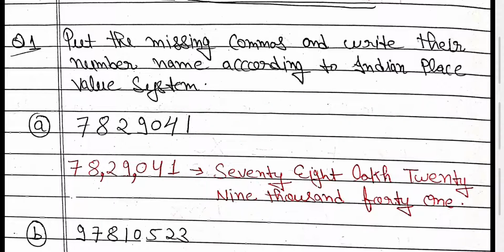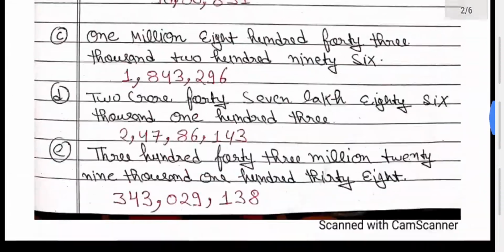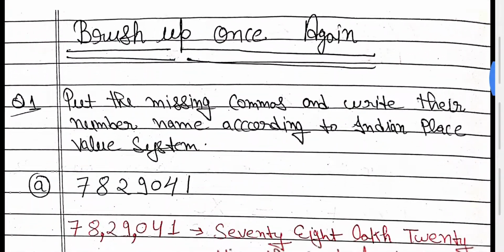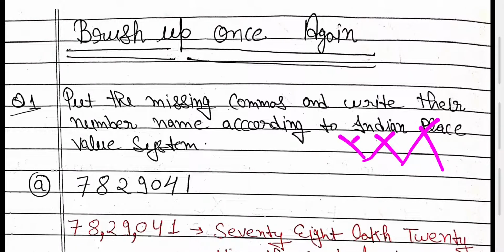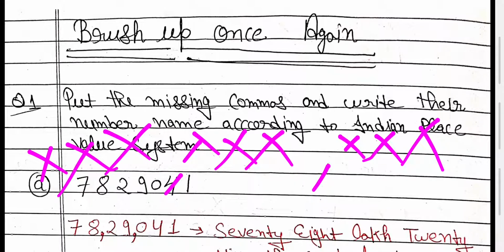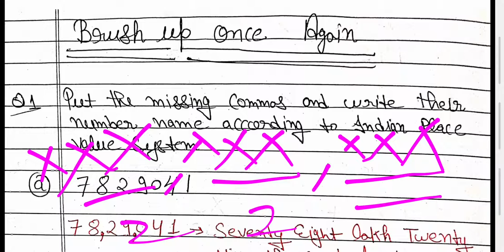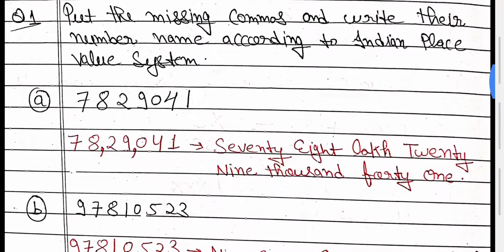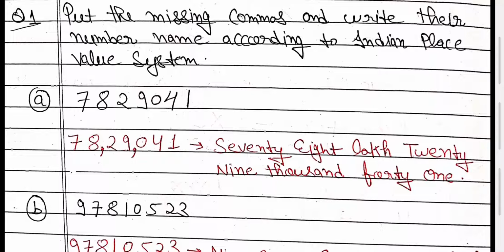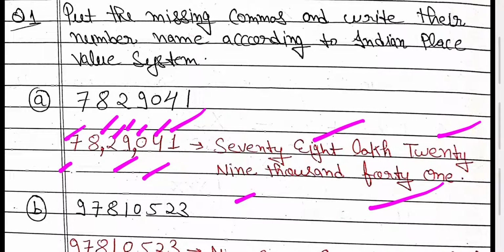And in the international system, how can we put the commas? First 3 digits, then again 3 digits, then again 3 digits. So in the international system, we put the commas 3 3 3, and in Indian first 3, then 2 and then 2. So according to the Indian place value system, I put the comma 3 2 2. Now let's read 1 10 100 1000 10,000 lakh 10 lakh. It becomes 78 lakh 29,041. Simply you can write in words, nothing else.